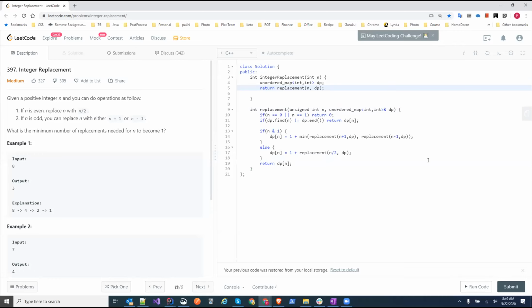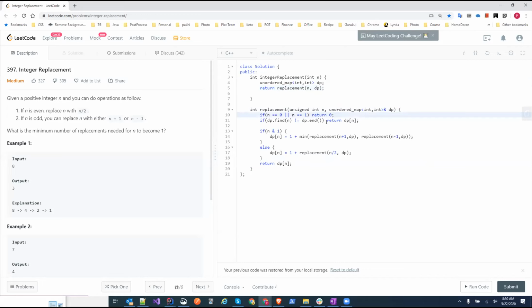So it's a straightforward solution as you guys just mentioned. You just use the unordered map to memoize my previously computed solution. I just implemented that top down. So here this is my base case: if it's 0 or 1, return 0.